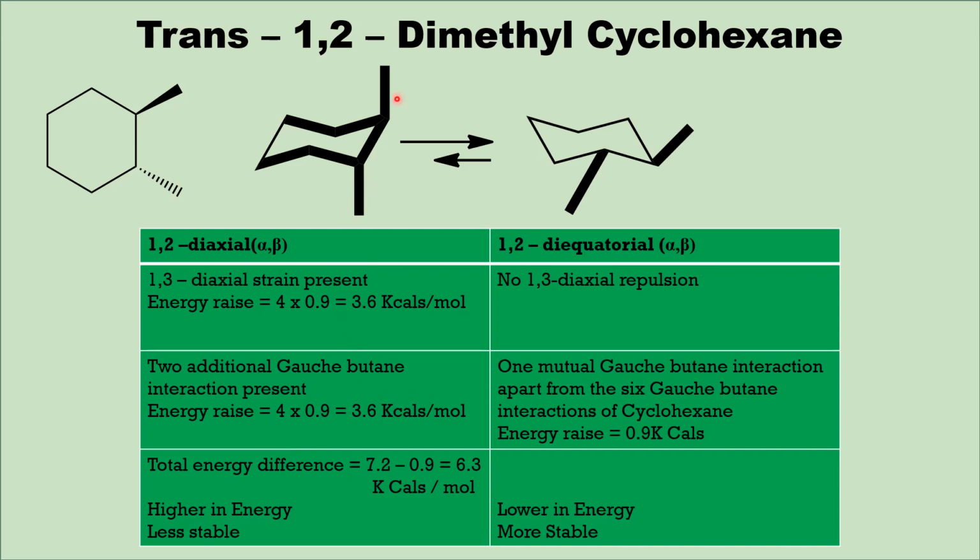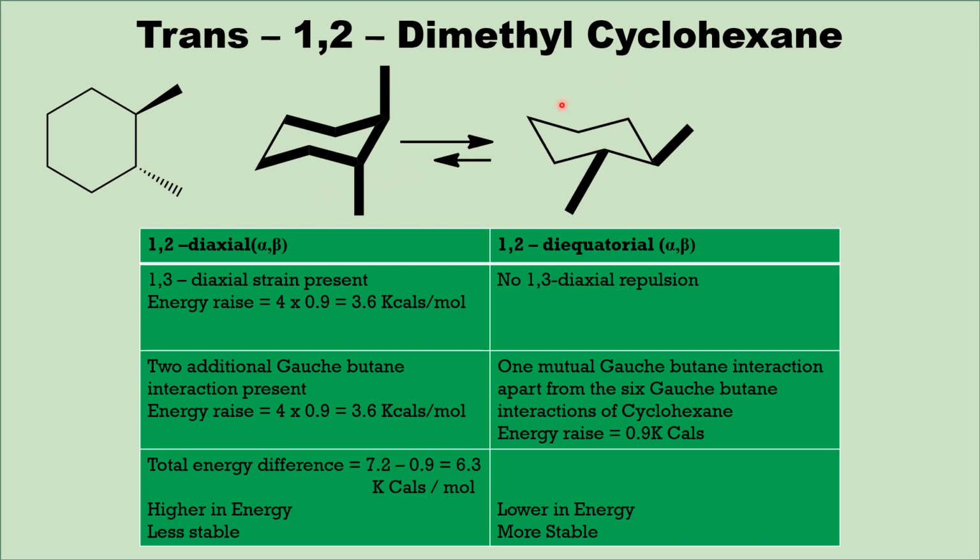Now we have to understand the relationship between these two methyl substituents. They are present in the anti-staggered conformation. So you just forget about this portion. You just take 1, 2, 3, 4, these four carbon atoms all alone. So this bond and this bond are anti to one another. Therefore, there are no additional gauche-butane interactions because of the methyl groups. There is no mutual gauche-butane interaction here. So this molecule has only four gauche-butane interactions.